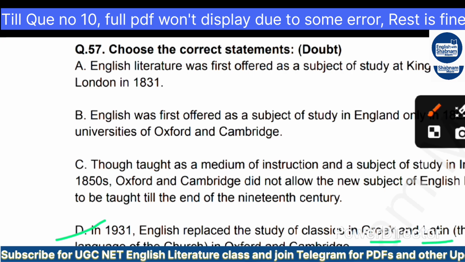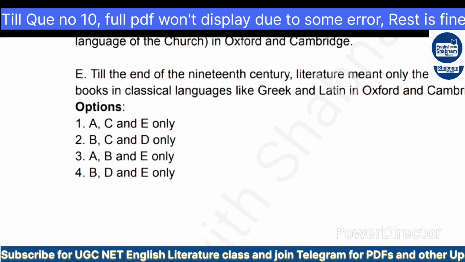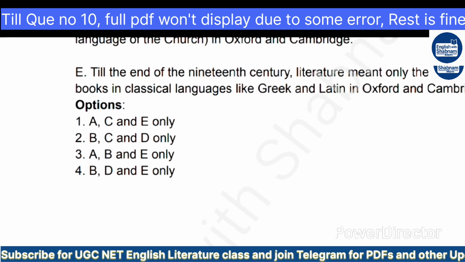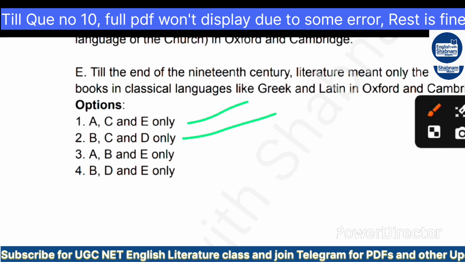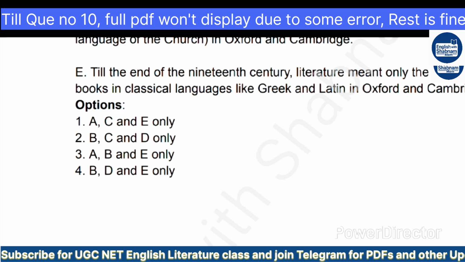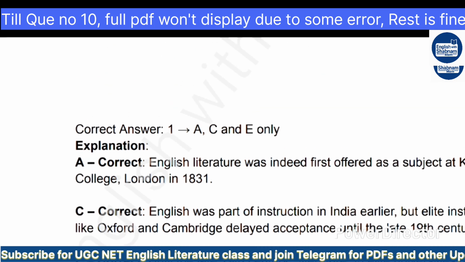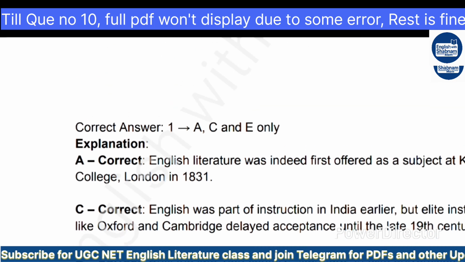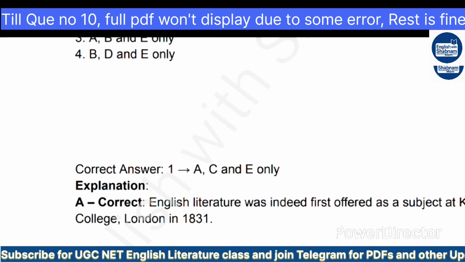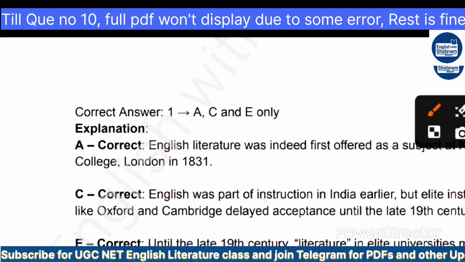These were the options. Here are the options: A, C and E only; A, B, C and D only; A, B and E; B, D and E. So let's see. As per the NTA, the correct option was A, C and E. English literature was indeed first offered as a subject at King's College London in 1831. This was also what I found correct. Option C is also correct.